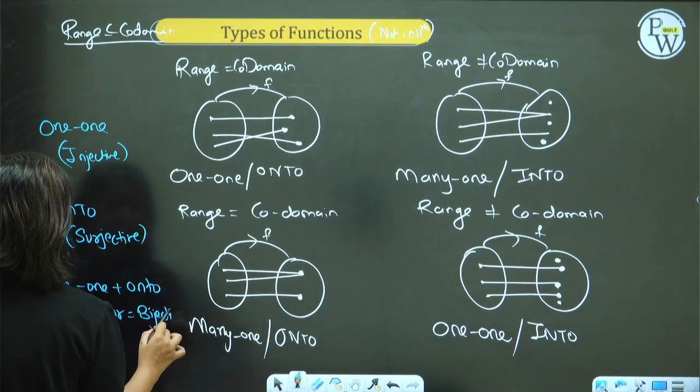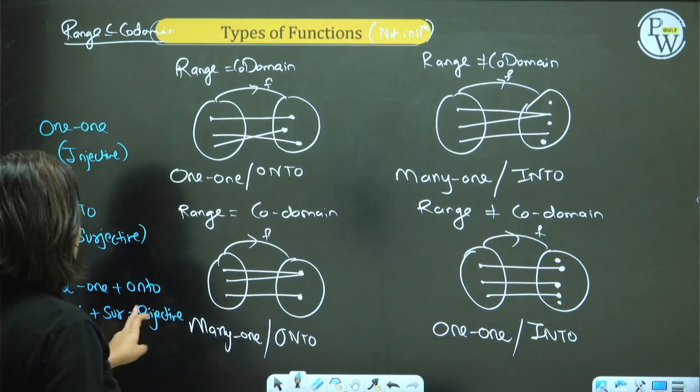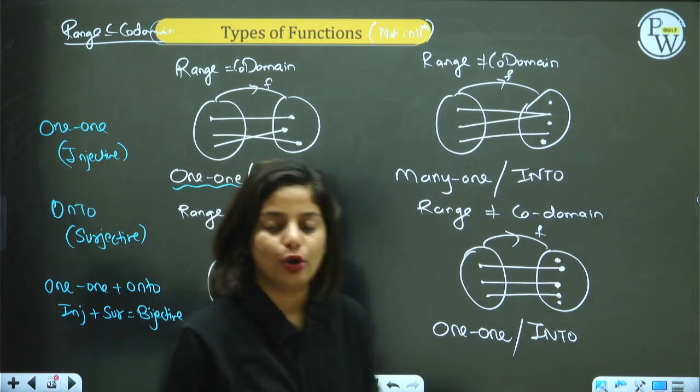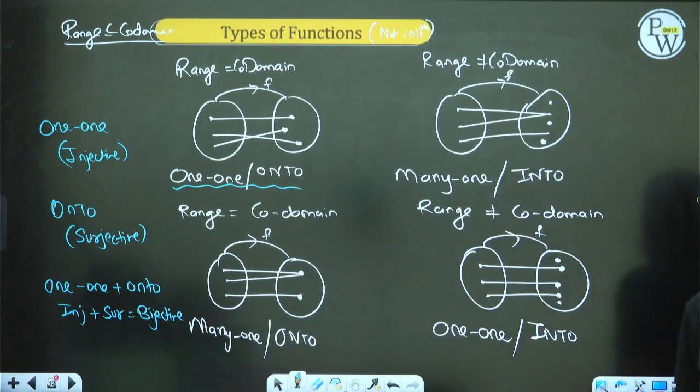What is a bijective function? Which is both injective and surjective. That means which is both 1 to 1 and onto. The first function is called a bijective function.